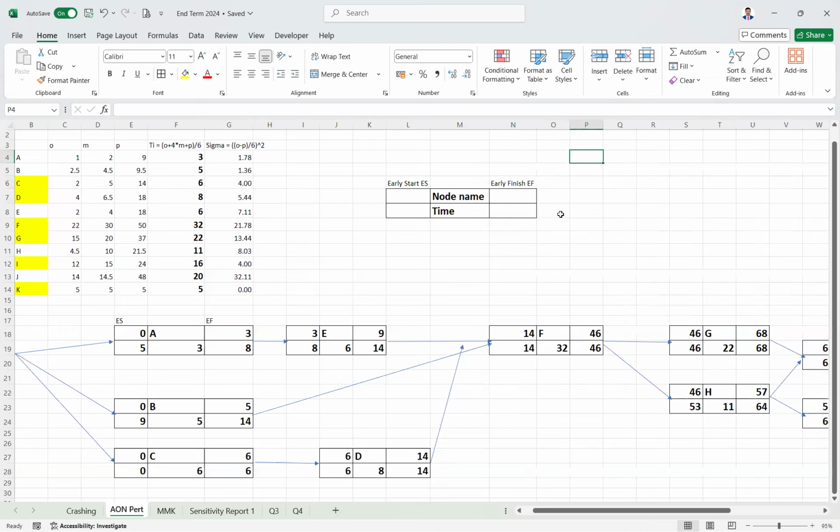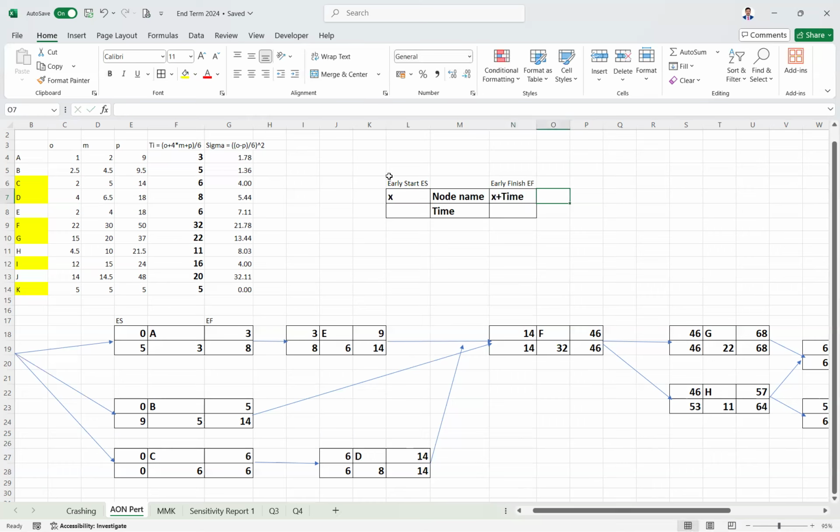Early start and early finish: suppose you think of a node as a construction activity. That is the name of it. This construction takes 5 days. If it starts at t equal to 0, when will it finish? 0 plus time, right? So that is the early start and early finish. Or suppose this is some x, then this will be x plus time.